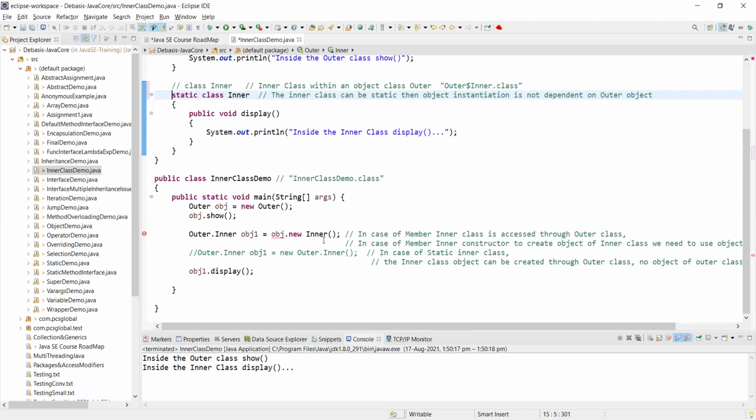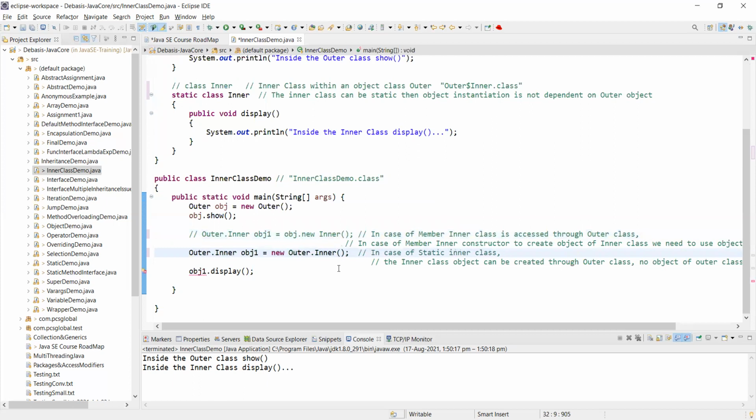Okay. If I use static, what happens is I will not need an object reference. See how it is. I will just remark this out and make use of this. Now my definition becomes simpler.